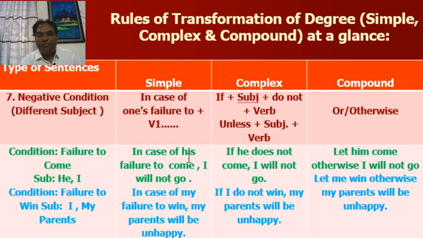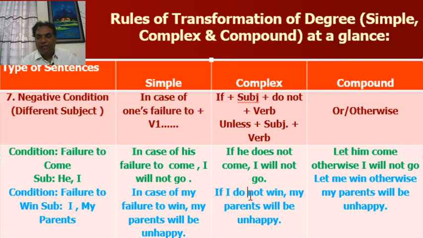In case of his failure to come, I will not go. And carefully look at the compound sentence. Let him come, otherwise I will not go. Look at this column. Condition: failure to come, subject he and I.